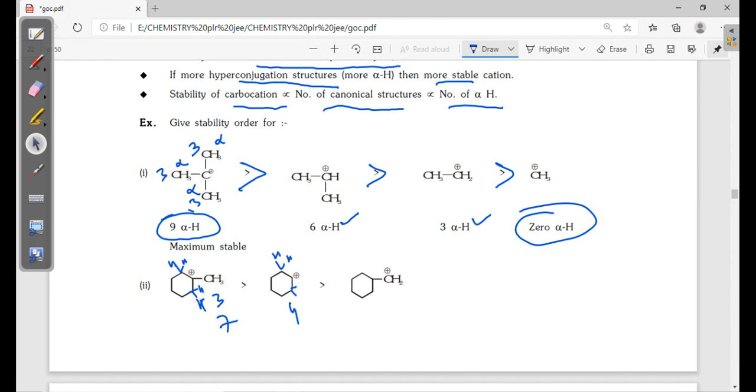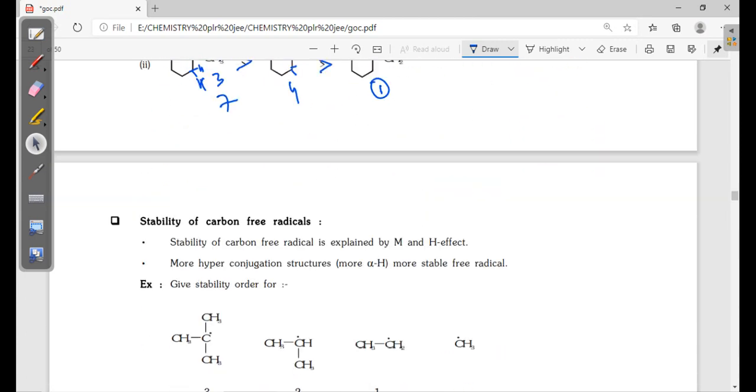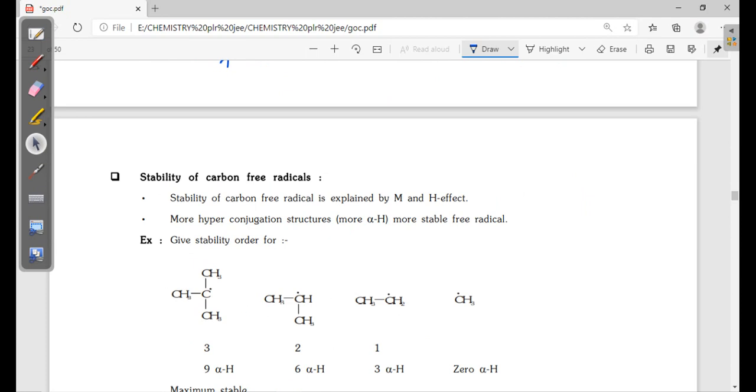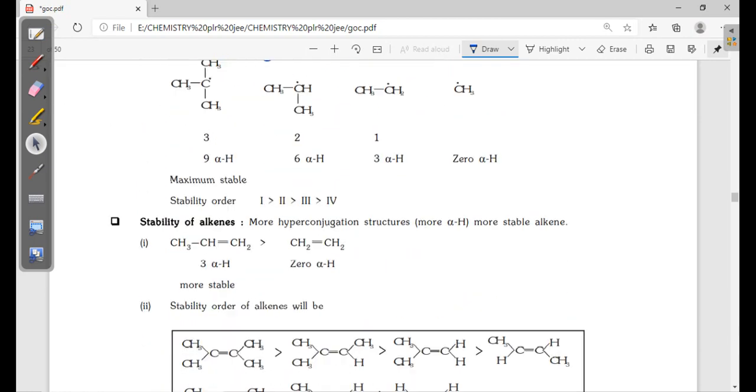Here only 1 hydrogen is there, so 1 hyperconjugation. The stability obviously: 7 hyperconjugations more stable than 4, than 1. Then stability of carbon free radical: same as C plus stability, both are similar.